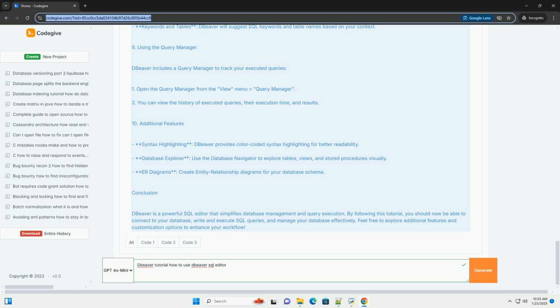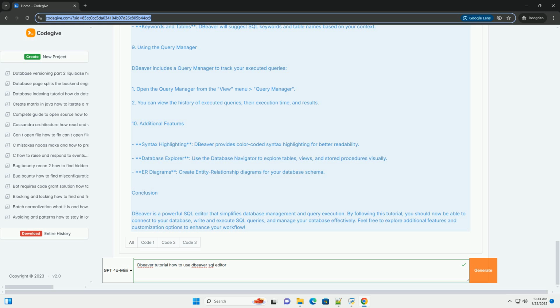3. Opening the SQL editor. 1. Select your database. In the Database Navigator panel, find and expand your database connection. 2. Open SQL editor. Right-click on the database or schema. Select SQL Editor, New SQL Script. A new SQL editor tab will open.